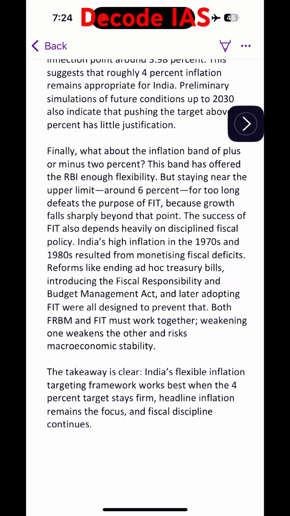The success of FIT also depends heavily on disciplined fiscal policy. India's high inflation in the 1970s and 1980s resulted from monetizing fiscal deficits. Reforms like ending ad hoc treasury bills, introducing the Fiscal Responsibility and Budget Management Act, and later adopting FIT were all designed to prevent that. Both FRBM and FIT must work together. Weakening one weakens the other and risks macroeconomic stability.